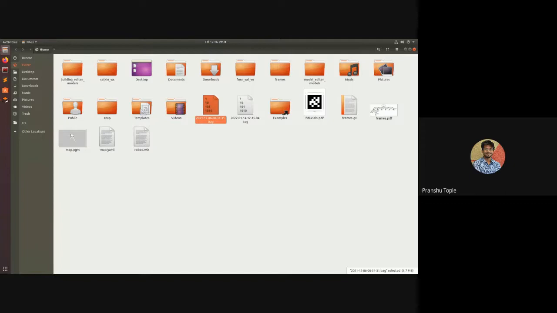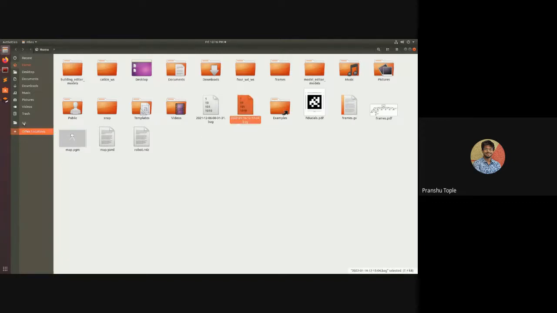But if you see over here, there is a new ROS bag file of 2022, then the month which is 01 January, then the date which is 14th, and then there is the time. So there is 12, 15, and then there is 04 which is seconds, and it is named as bag. Okay.